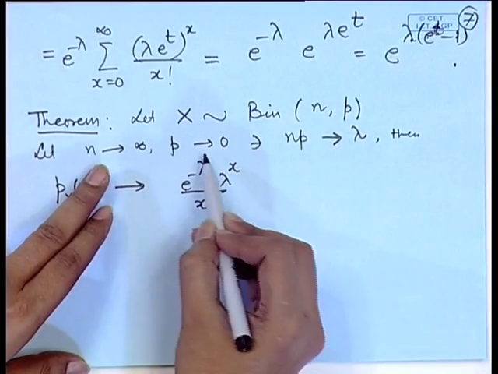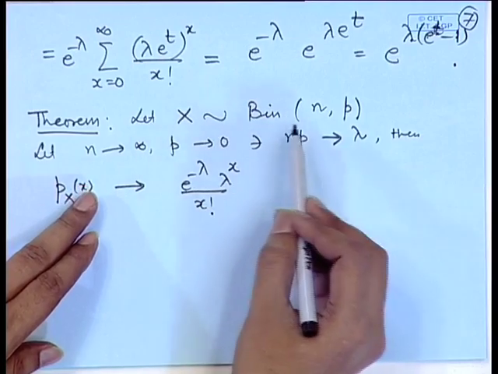A physical interpretation of this is that in a sequence of Bernoullian trials, if n becomes very large, then it means that the probability of a single occurrence becomes very small. So, we were considering events such as probability of making a mistake in typing a certain section of a chapter, probability of an occurrence of some accident at a particular traffic crossing. So, here you can consider this as Bernoullian trial in the sense that happening of an accident or not happening of an accident. So, there are thousands of vehicles passing and one of them may be involved in the accident.